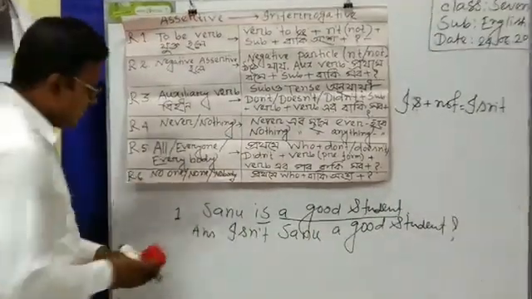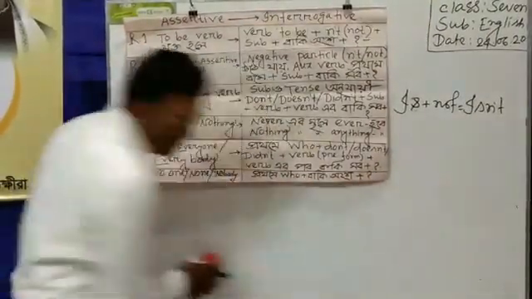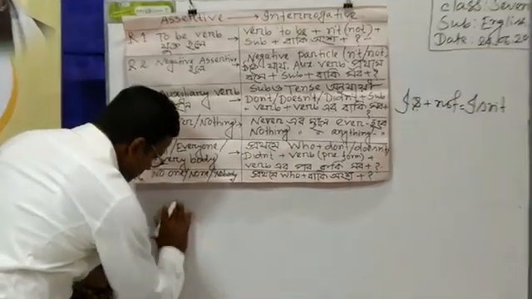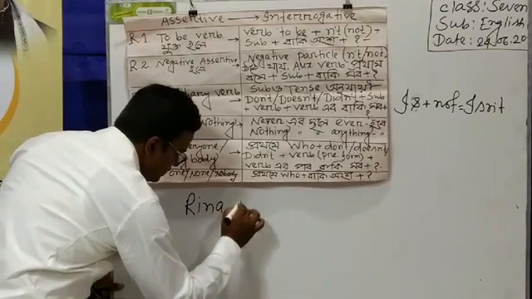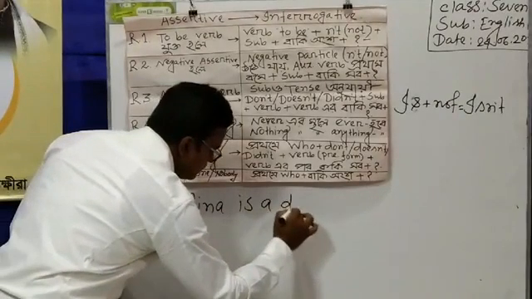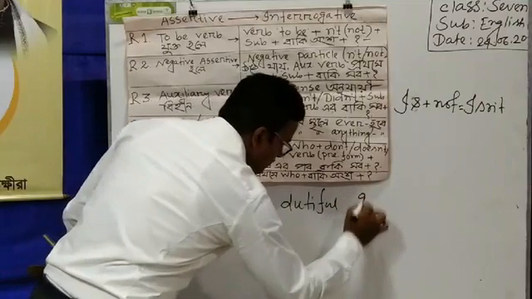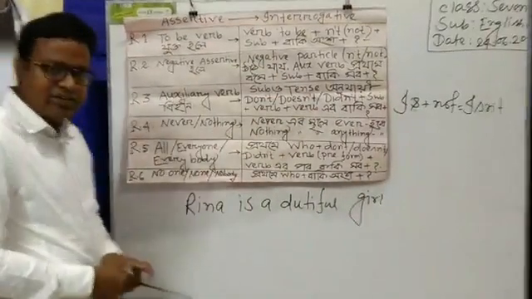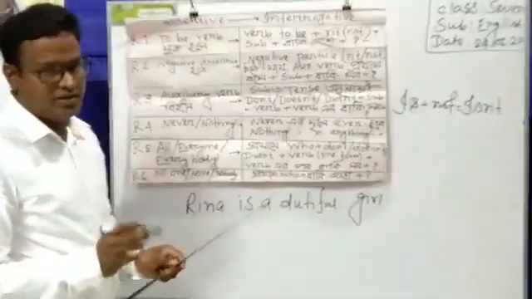Please follow the sentence. Here I have written the sentence that Rina is a dutiful girl.